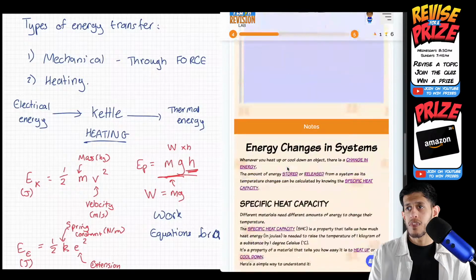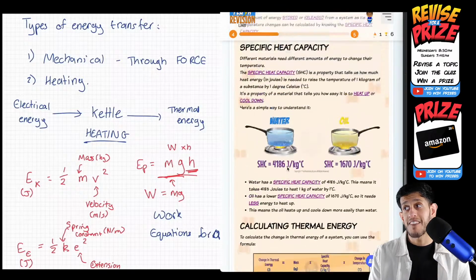So we've done that, and then here we're talking about specific heat capacity.